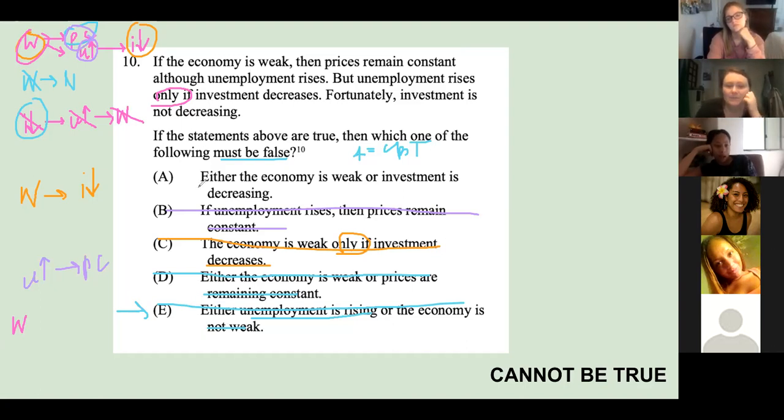Is it possible for either the economy is weak or investment is decreasing? No, because if the economy is weak, the investment is decreasing, right? And so it's not "or", it has to be both all the time. So A must be false. So that's why it's A.